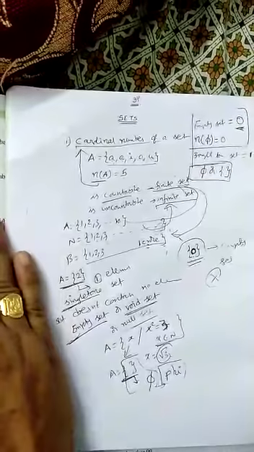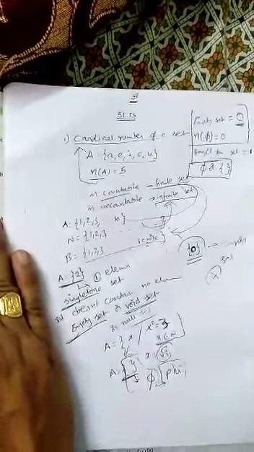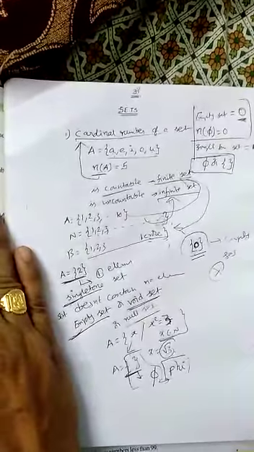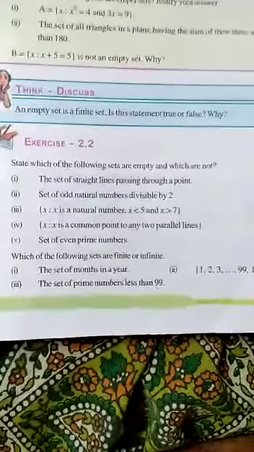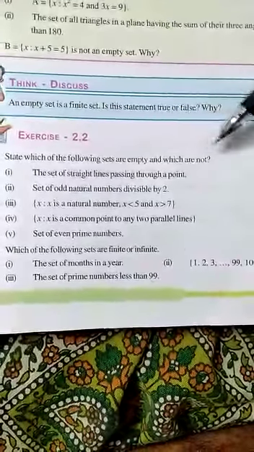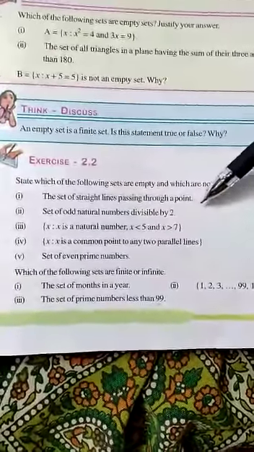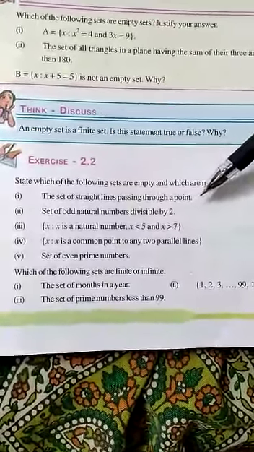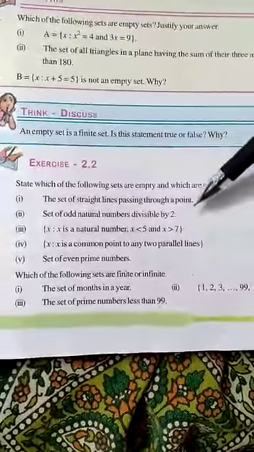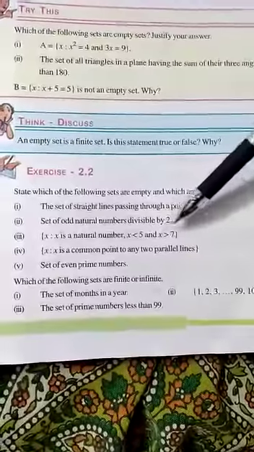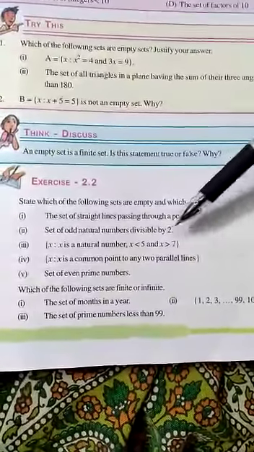This is the concept. Based on this concept, you have the second exercise. Try to do it by yourself. I will explain it orally and you do it and show me in a notebook. Now listen. Exercise 2.2. State which of the following sets are empty and which are not. The set of straight lines passing through a point. Through a point we can draw any number of straight lines, so definitely it is not an empty set. Set of odd numbers divisible by 2. No odd number is divisible by 2, so it is an empty set.